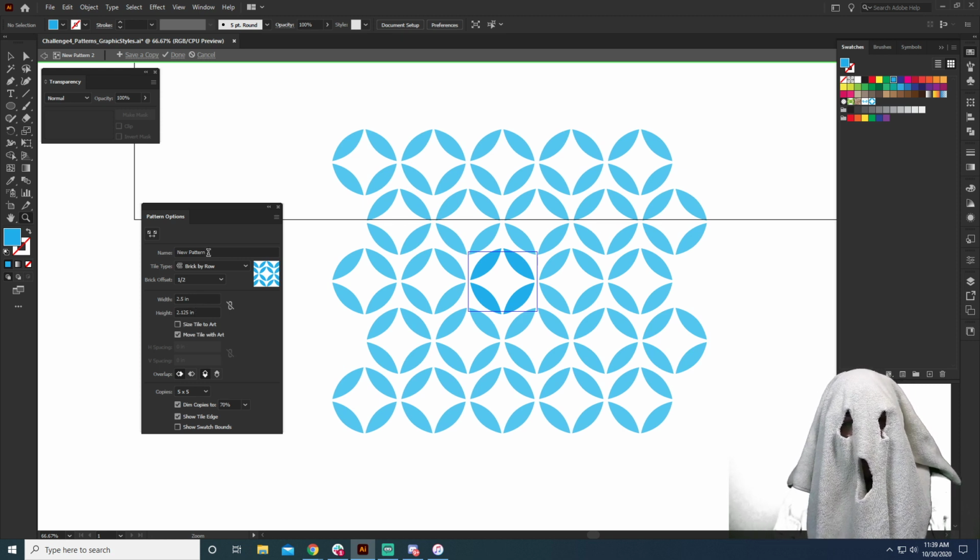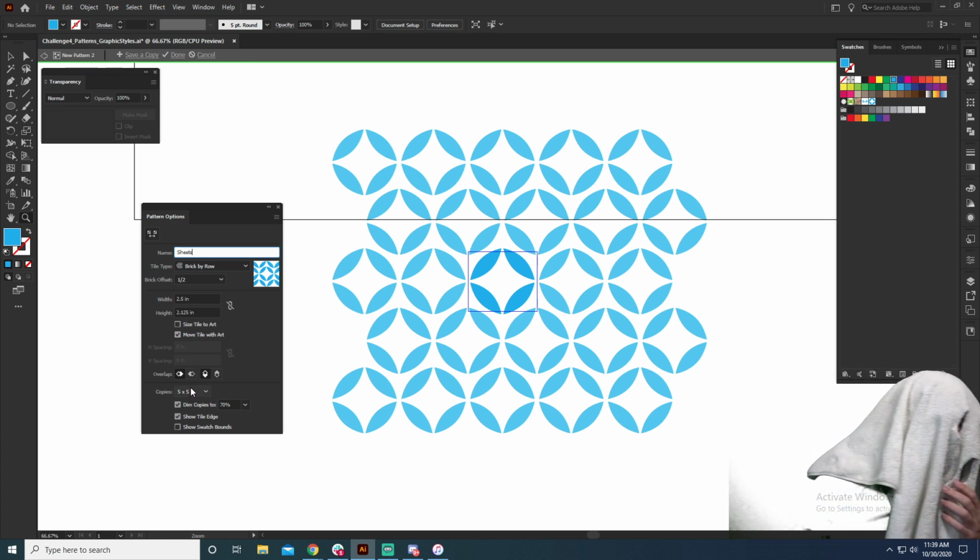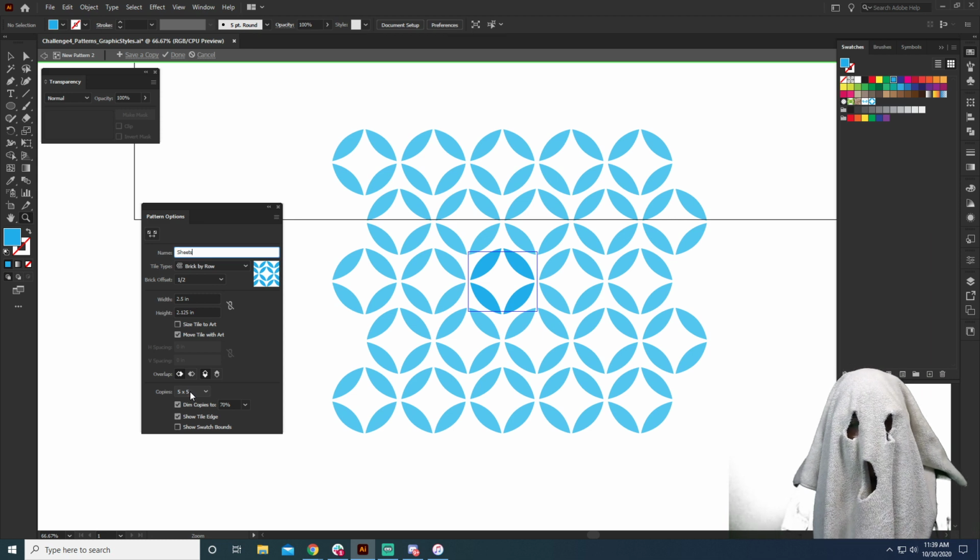So with that, we can name the pattern. So we're going to name this Sheets. And right there, we can scale the tile to the art. We can move the tile with the art, which is what we want to do. And then we also can do all kinds of different things with the amount of copies.